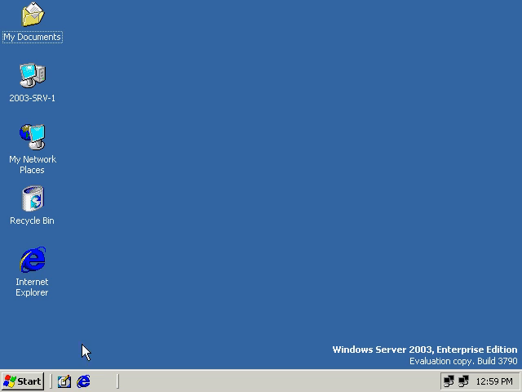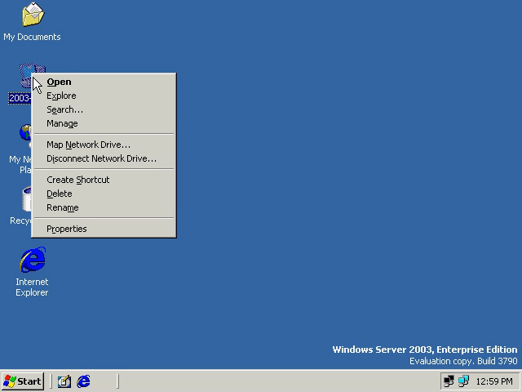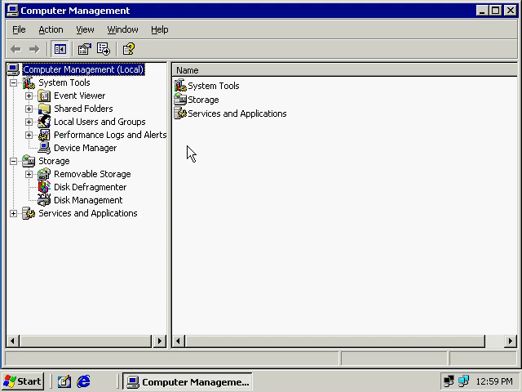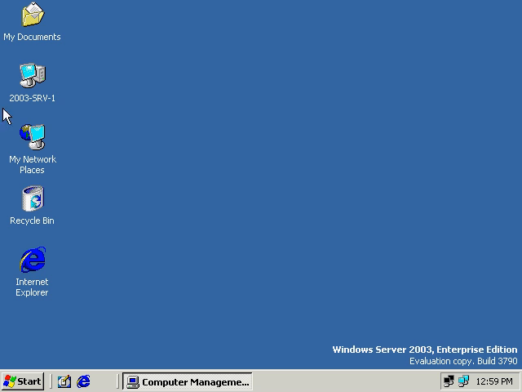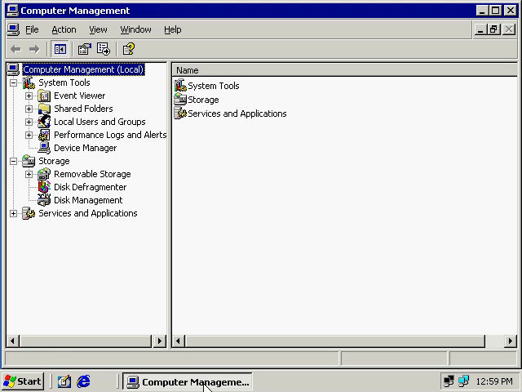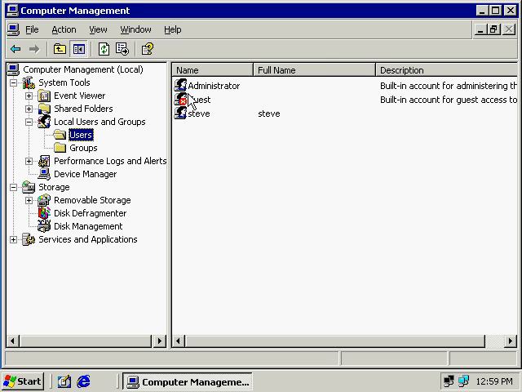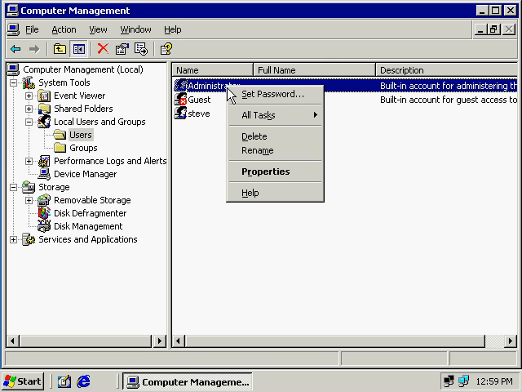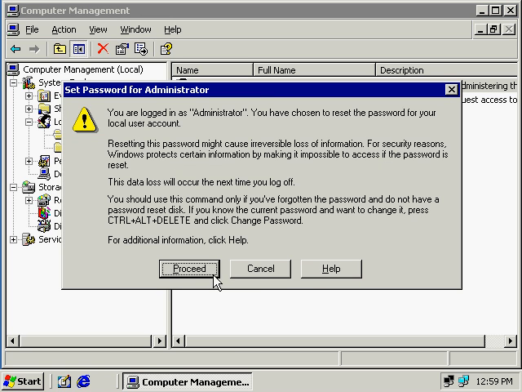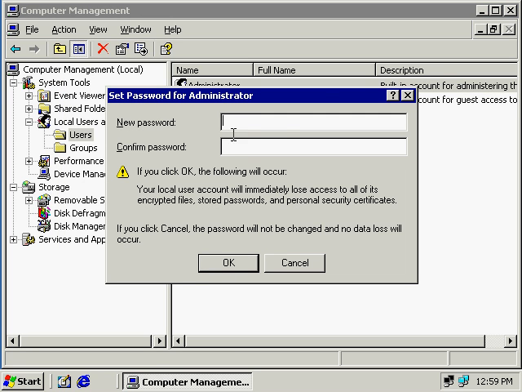Okay, so one more thing I want to demonstrate here, because this is a problem that happens a lot of times. Right now, you see that I had a password from my administrator. What we're going to do, once again, we're on that 2003 machine, SRV1. I'm going to change the user account on this machine. Just want to show you something here. Okay, here's my administrator account. And if I set the password on this machine, just go ahead and click Proceed, to a blank password.